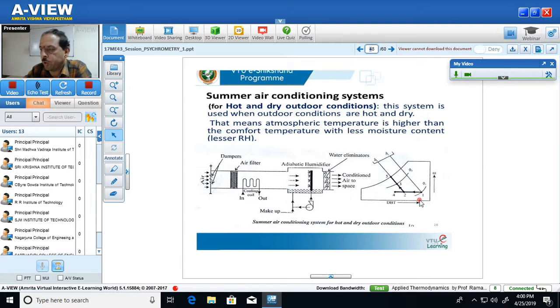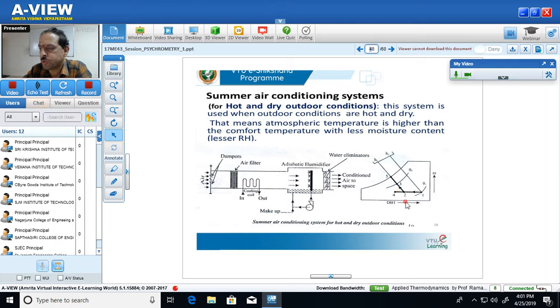In the psychrometric chart, 1 to 2 is the sensible cooling, and 2 to 3 is the adiabatic humidification. That means the summer air conditioning system designed for hot and dry conditions consists of mainly two processes. One is the sensible cooling process 1 to 2. The other one is the adiabatic humidification process 2 to 3.